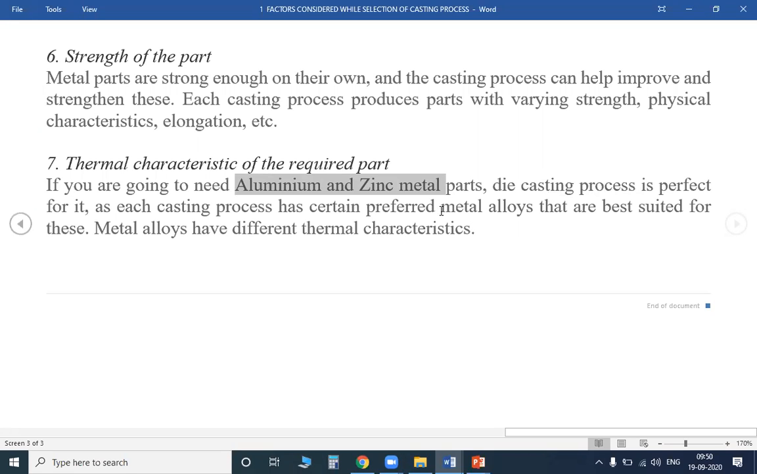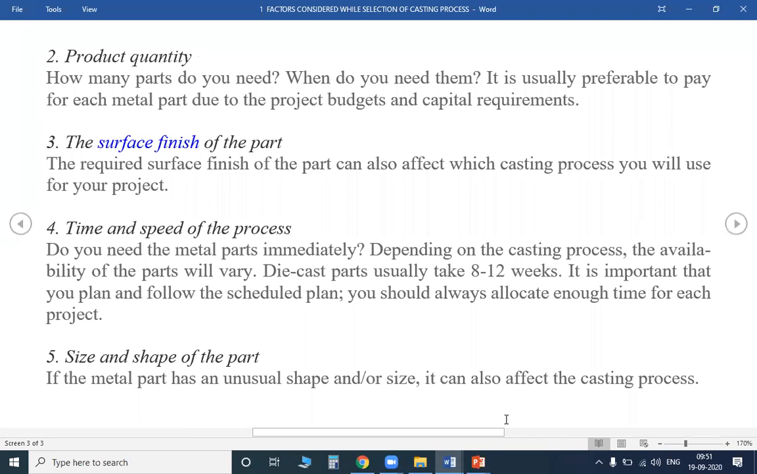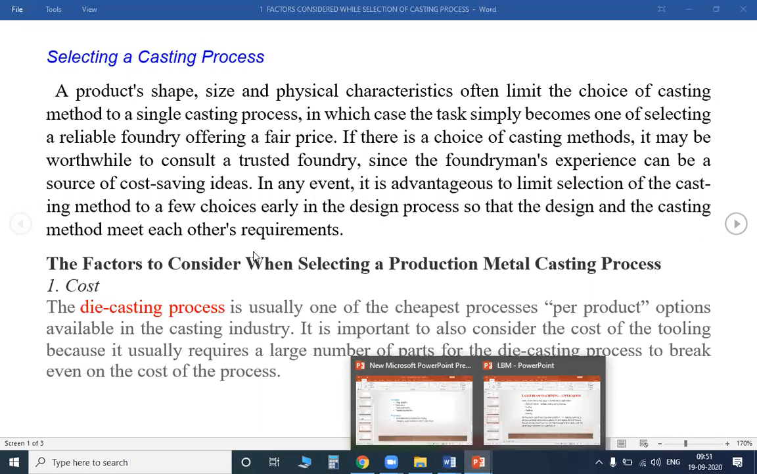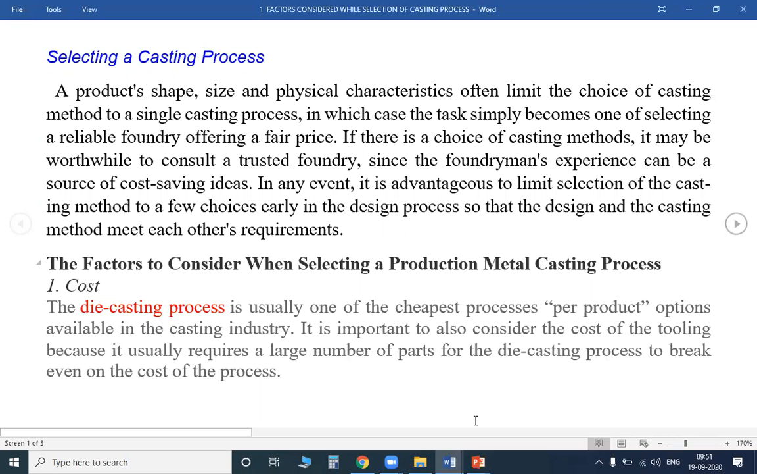Each process has certain preferred metal alloys that are best suited for it. What are the metal alloys? They have different thermal characteristics. What are the different metal alloys we are going to consider? What are the different thermal characteristics? Clear? So these are the factors considered for the casting process. Yes, students, these are the factors considered.